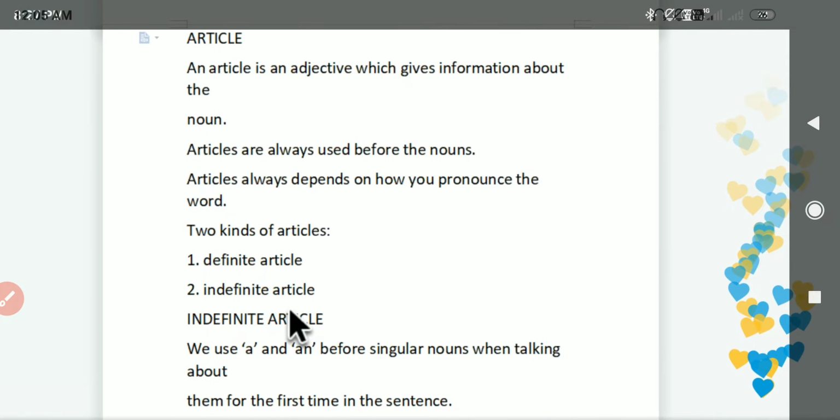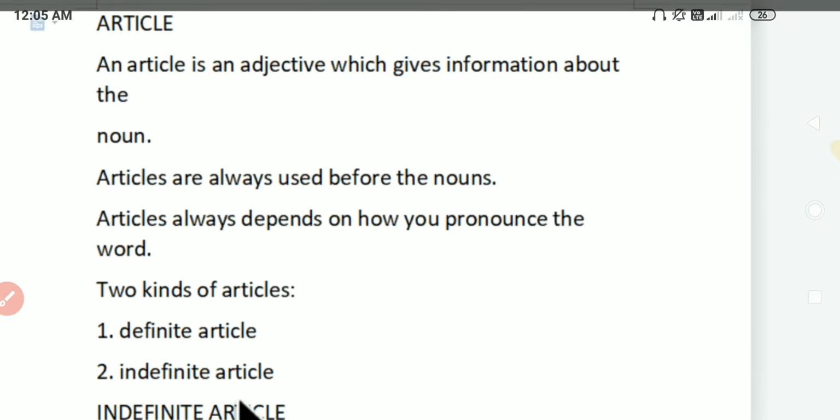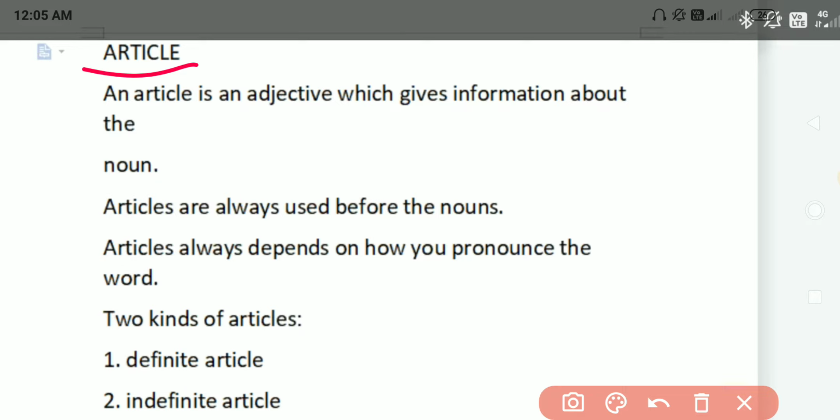Now let us move ahead and discuss articles. So what is meant by article? An article is an adjective which gives information about the noun. So articles are always used before the nouns. Articles also depend on how you pronounce the word. So these are the two important points which you should know.